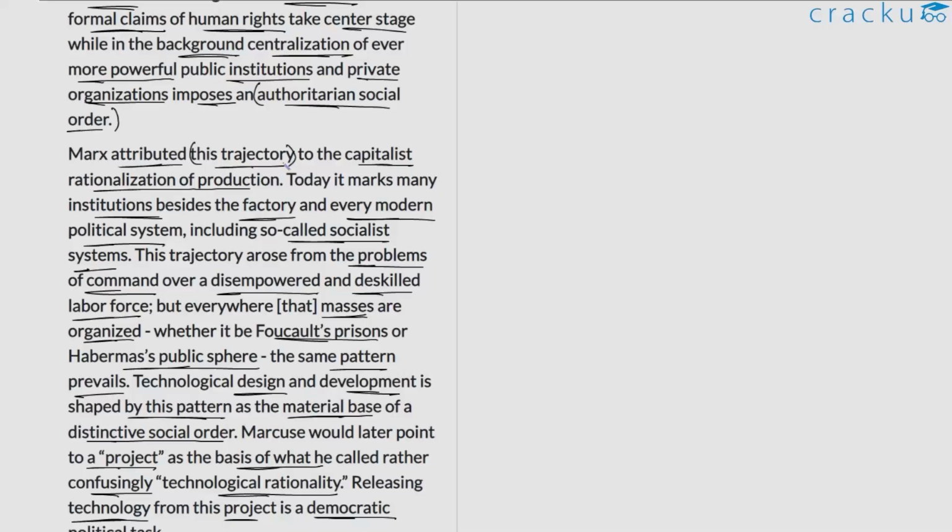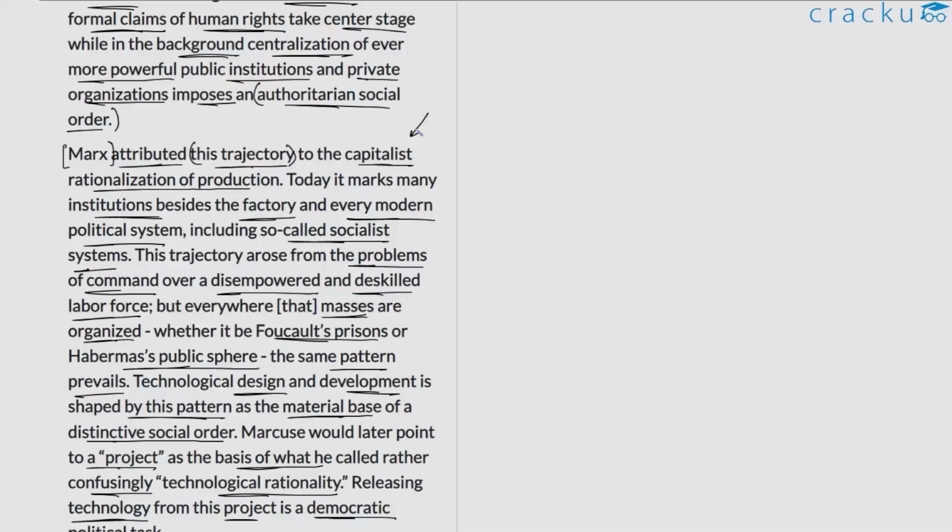And he says that Marx, for one, attributed this to capitalist rationalization of production. The author as such does not extend on what he means by this. We are just presented with this particular jargon. There is not much elucidation as to what this particular concept means.